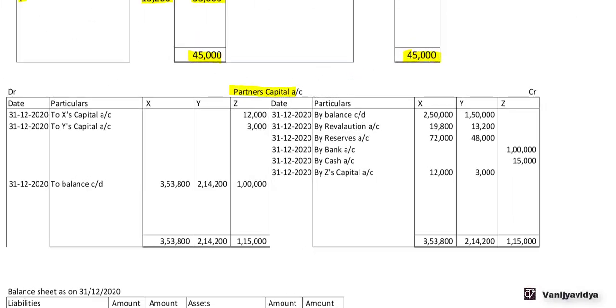Partners' capital account. We have the debit side and credit side, and this is a columnar form of the partners' capital account of all three partners combined. So we have date, particulars, X, Y and Z. Again date, particulars, X, Y and Z. Now on 31st December 2020, let us see what is the balance in the capital account. We'll get this balance from the balance sheet.